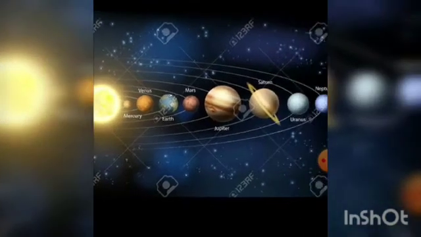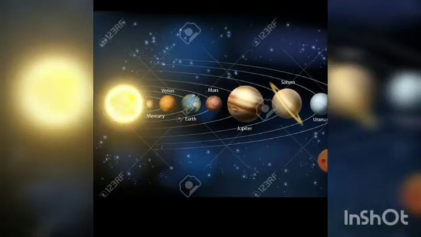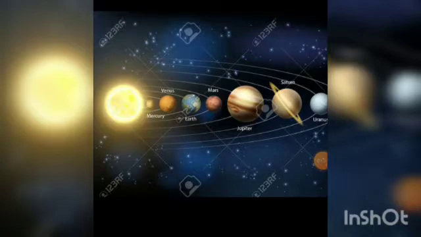You can see many planets here like Mercury, Venus, Mars, Jupiter, Saturn, Uranus and Neptune. So there are many planets around us, but we are so lucky to be on Earth. Why? Because only Earth has life on it. No other planet has life on it. सिर्फ Earth पे life है. Life है means यहाँ पे जीवित प्राणी है, लोग हैं.